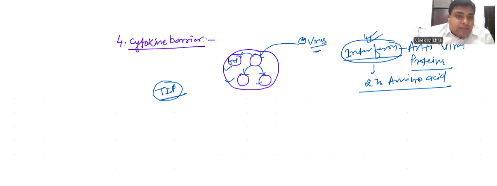This type of barrier is called the cytokine barrier, which is mainly completed by interferon. There are 3 different types of interferon.